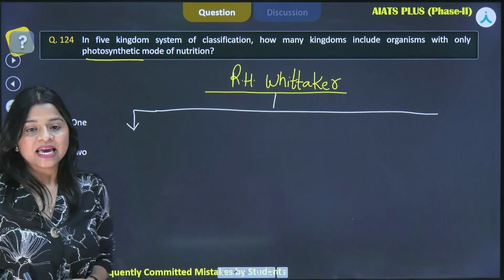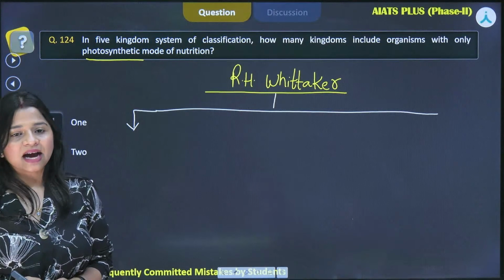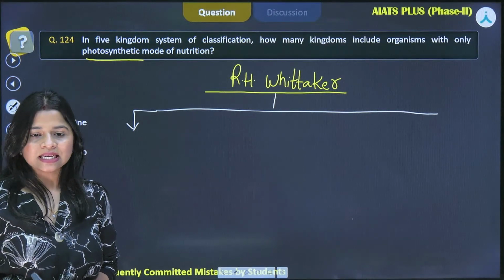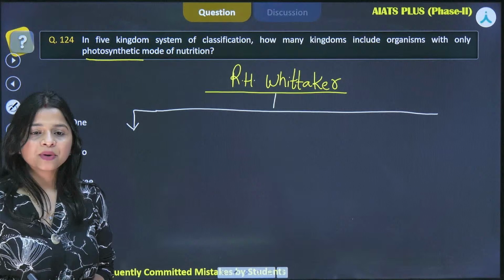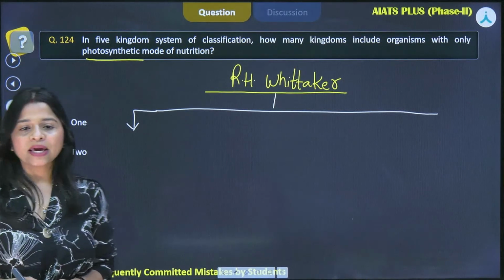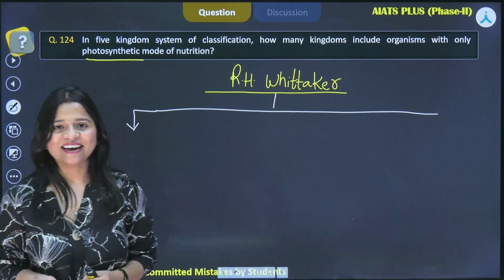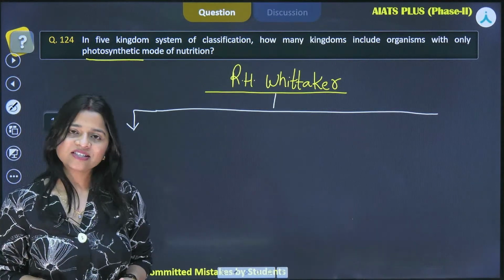First of all, yes, the answer is right. Rohit, Shuvankar, Pragati is saying 2. Okay, let us see. गलत आंसर भी आ रहे हैं कमेंट बॉक्स में. So we need to discuss this concept again, right?